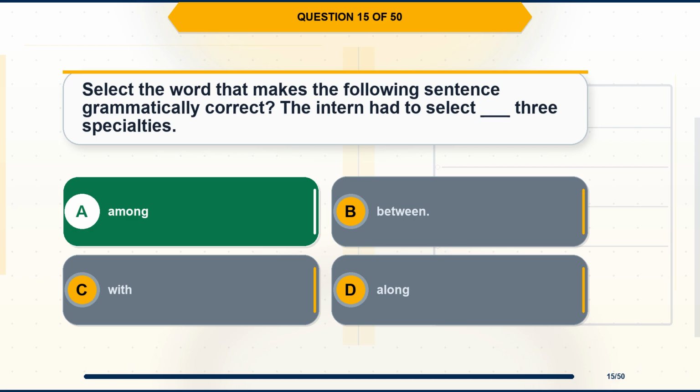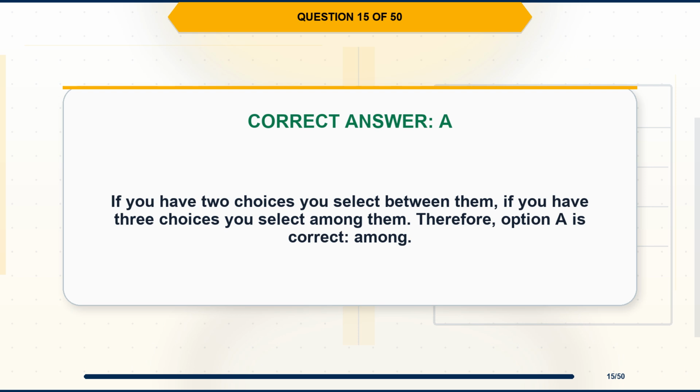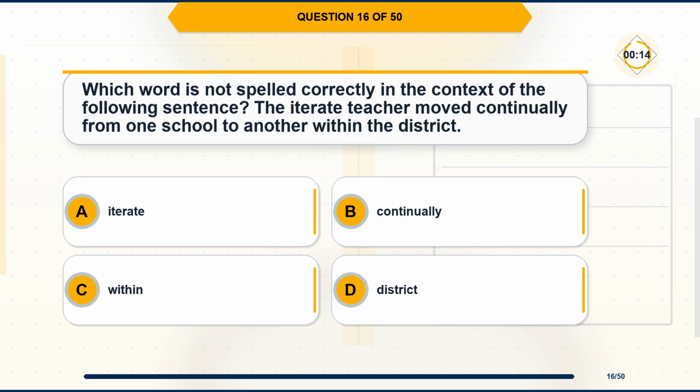The correct answer is option A, among. Explanation. If you have 2 choices you select between them, if you have 3 choices you select among them. Therefore, option A is correct, among. Question 16. Which word is not spelled correctly in the context of the following sentence?